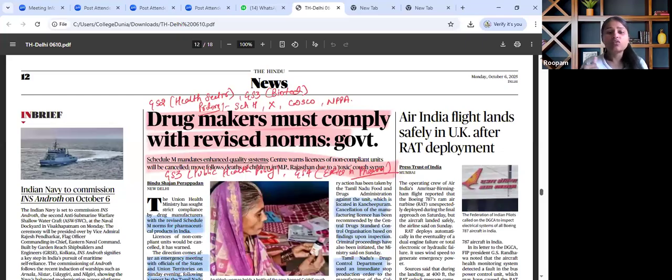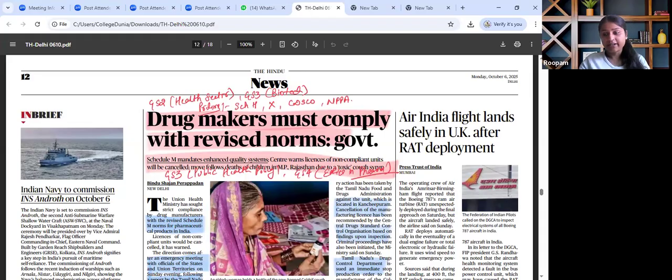From the prelims angle we need to know what Schedule H, Schedule X drugs are, what the role of CDSCO is, what body NPPA is, recent bans on irrational FDCs. From the mains angle, in this particular article we have to see balancing public health, affordability and pharmaceutical innovation. That is also the need of the hour. From the GS paper 3 angle, public health policy, in GS paper 2 regulatory governance, in GS paper 4 ethics in the pharma industry can be linked. So this particular article is relevant for both prelims and mains, and we need to know about several angles with regard to it.